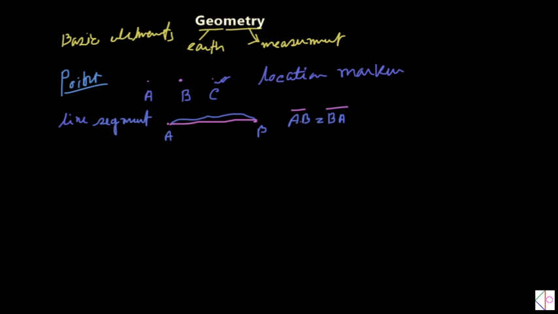One example of a line segment is that if we are holding a thread with our two hands, then it seems to be like that. If we are tightly holding the thread at those points, then only that portion becomes a straight line.